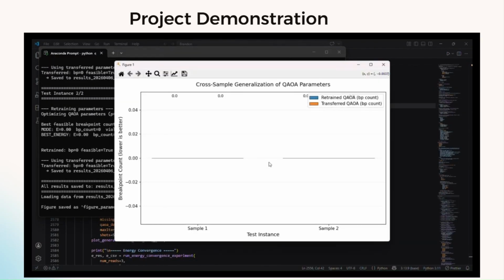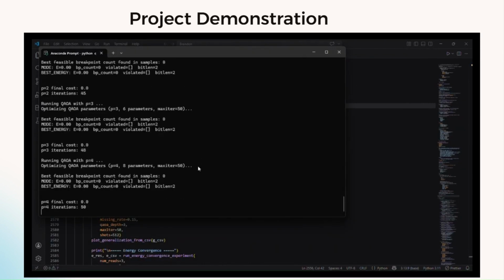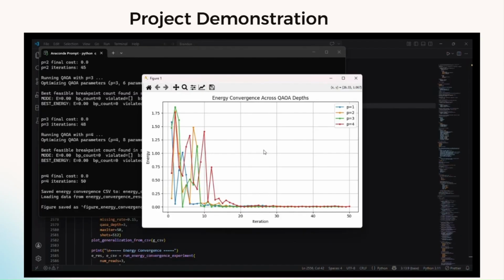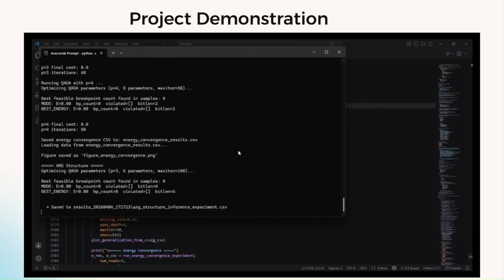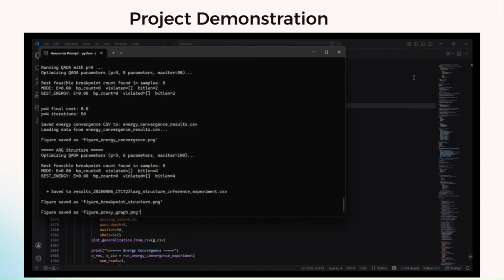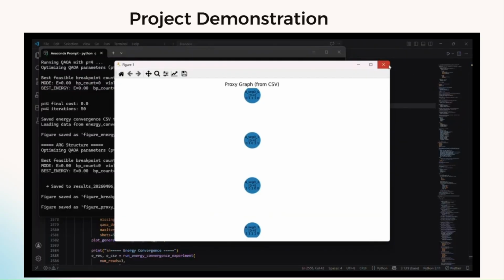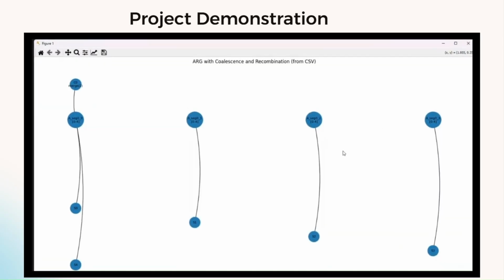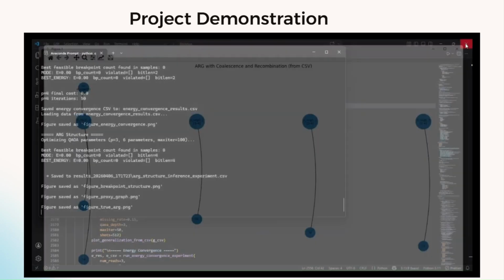Now we're on to generalization. It's okay to see 0 here because it's just counting the breakpoint counts. Noticing that both samples are at 0, this is really good because they overlap correctly. Here's our energy convergence experiment. And finally, we should get 3 graphs here for our ARG structure, which is exactly what we got.